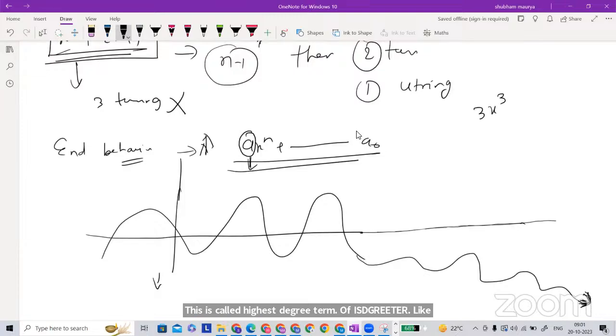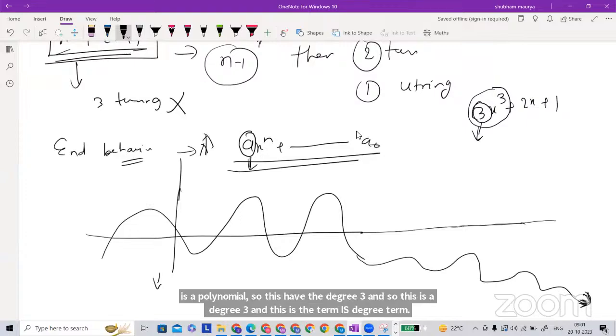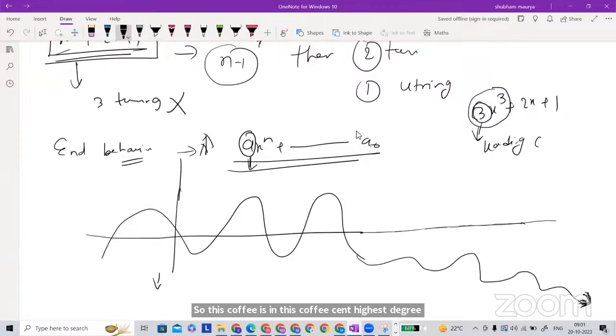How do we decide whether the graph opens upward or downward from the leading coefficient? Let me complete this. Suppose this is a polynomial, so this has degree 3, and this is the highest degree term. The coefficient of the highest degree term is called the leading coefficient. Based on these two only, we are able to decide whether it goes this way, or this way, or this way, or this way.